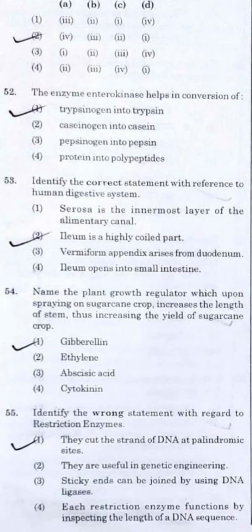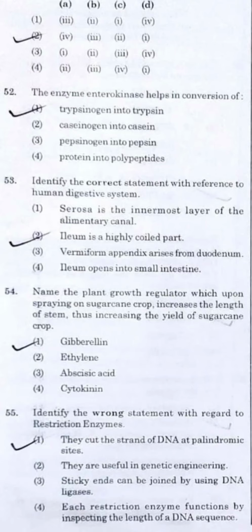Question number 54. Name the plant growth regulator which, upon spraying on the sugarcane crop, increases the length of the stem. At the end of the day, it will be increasing the sugar yield as well. So here it is gibberellin which is responsible for increasing the length of the stem.